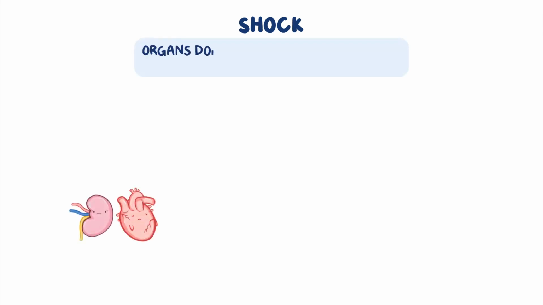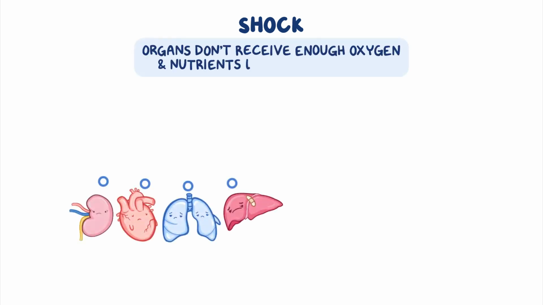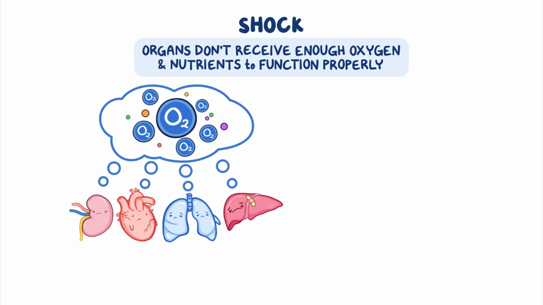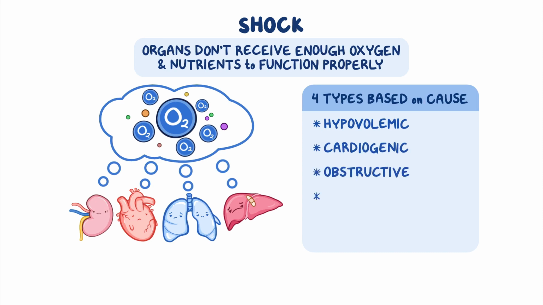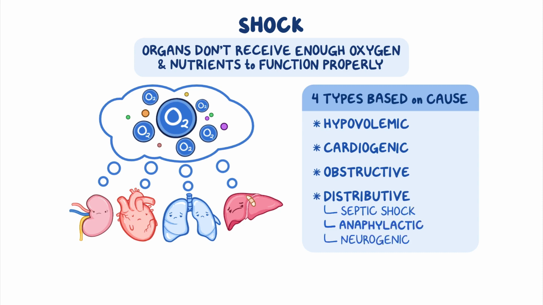Shock is a life-threatening condition that occurs when body organs don't receive enough oxygen and nutrients to function properly. Shock can be grouped into four types based on the cause: hypovolemic, cardiogenic, obstructive, and distributive shock, which can be further divided into septic, anaphylactic, and neurogenic.